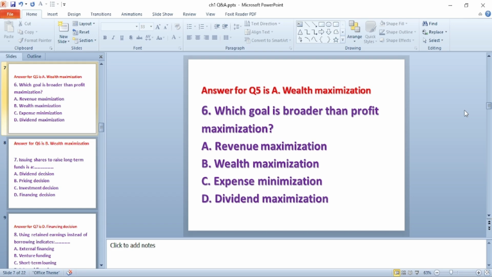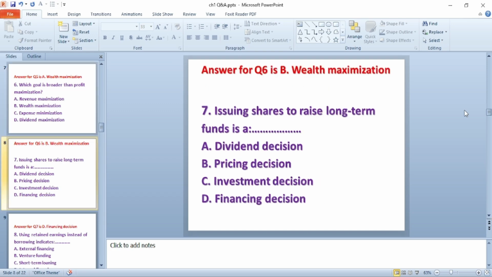Question number 6. Which goal is broader than profit maximization? A. Revenue maximization. B. Wealth maximization. C. Expense minimization. D. Dividend maximization. The answer for this question is B. Wealth maximization.